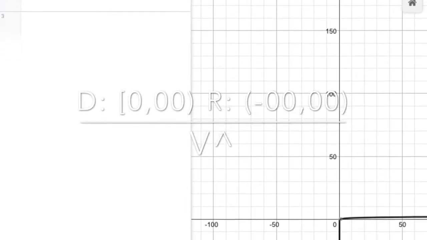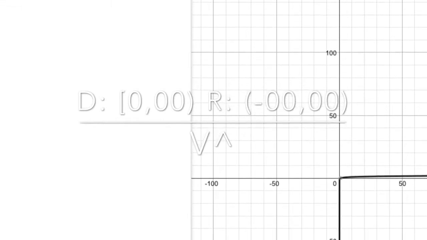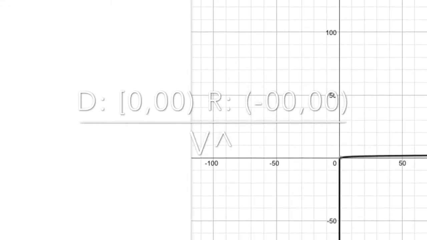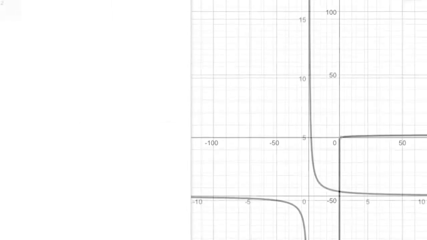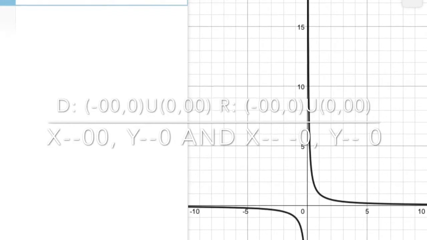King Logarithmic graphed his kingdom as y equals log x, and his boundaries were from 0 to infinity and from negative infinity to positive infinity. King Rational graphed his kingdom using the function y equals 1 over x.